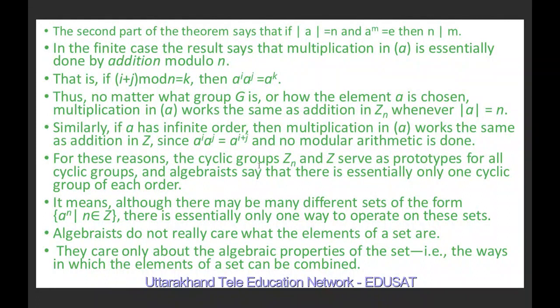So for these reasons, the cyclic groups Zn and Z serve as a prototype for all the cyclic groups, and algebraists say that there is essentially only one cyclic group of each order. It means although there may be different sets of the form a^n such that n belongs to Z, there is essentially only one way to operate on these sets, and algebraists do not really care what the elements of a set are. They care only about the algebraic properties of the set, that is the way in which the elements of a set can be combined.